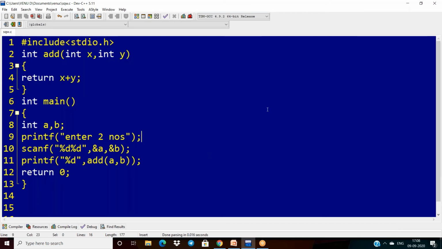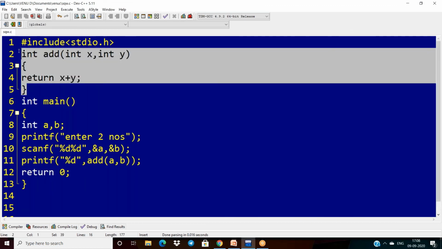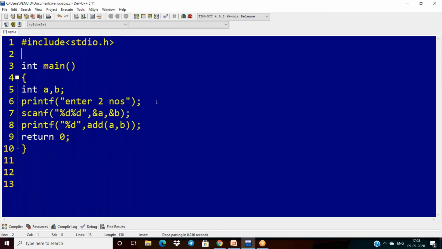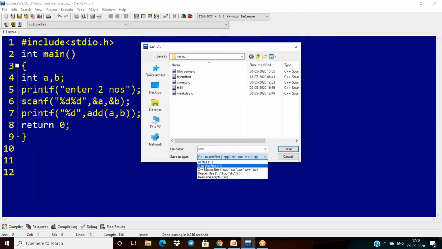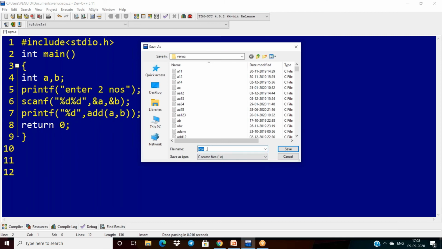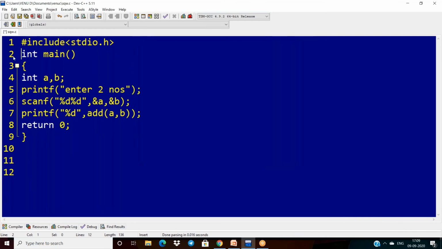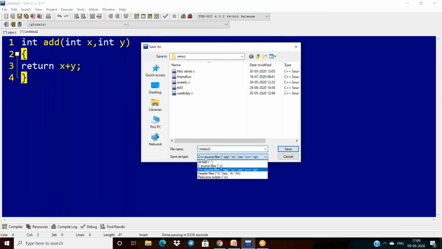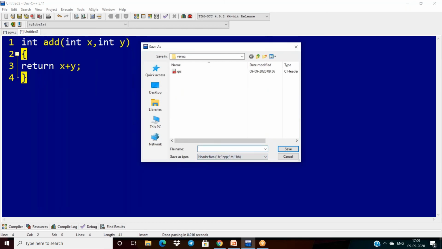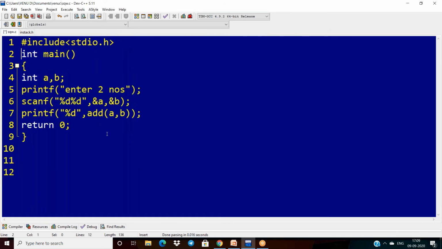Now my question is, sir, if I remove this and save it as a separate source file with the extension .h, suppose I name it instack.h.